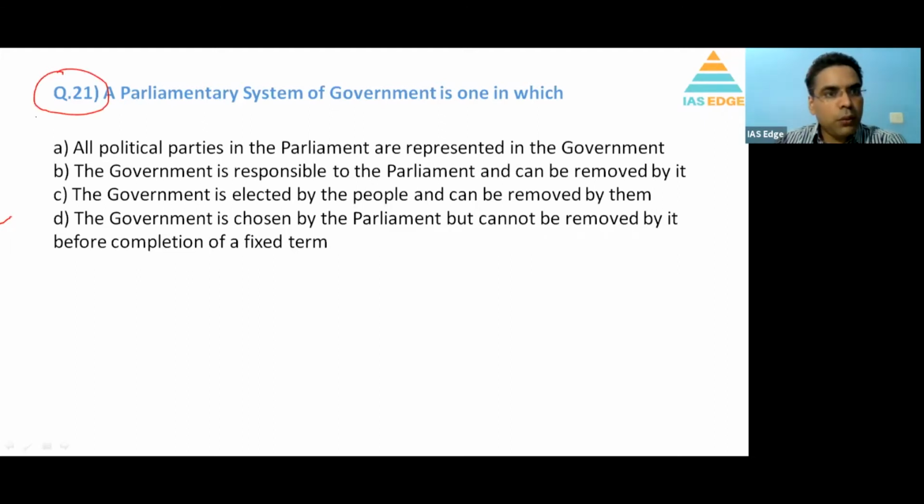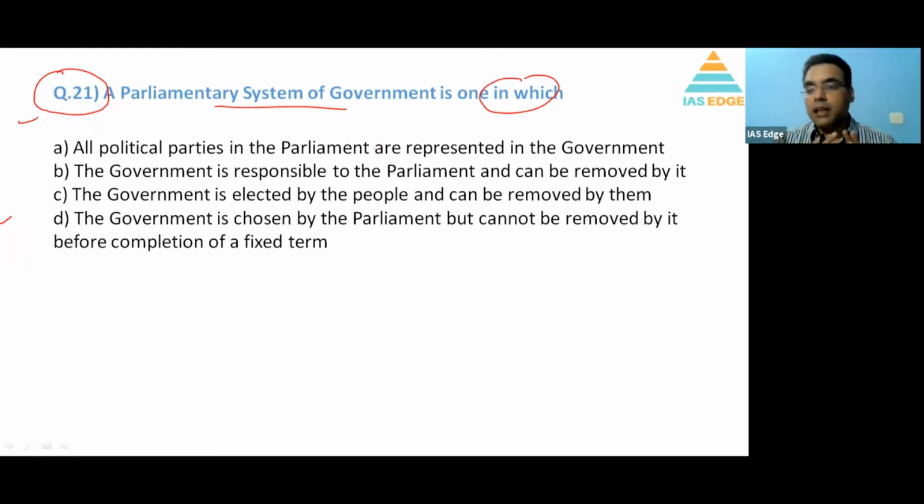Question number 21, a parliamentary system of government is one in which. So what is a parliamentary system? Where government is elected and representatives go in the parliament, and the representatives in the parliament are accountable to the parliament. And how can they be removed? They can be removed in the parliament itself.